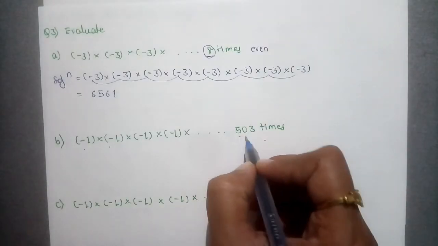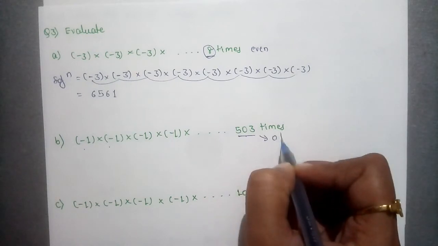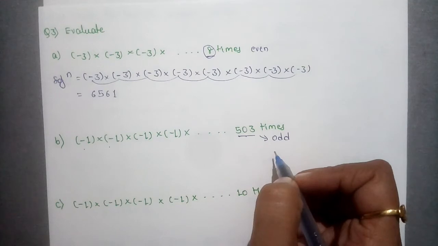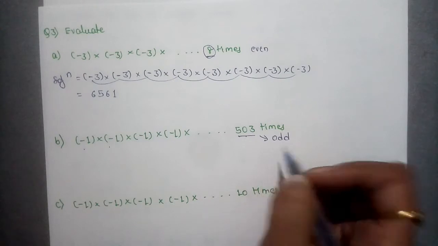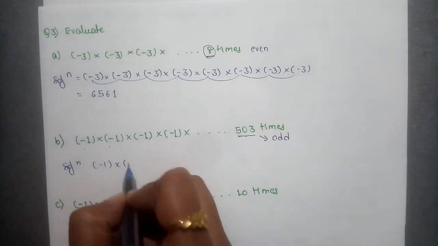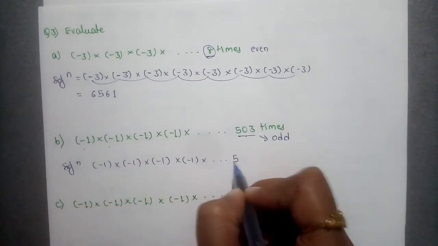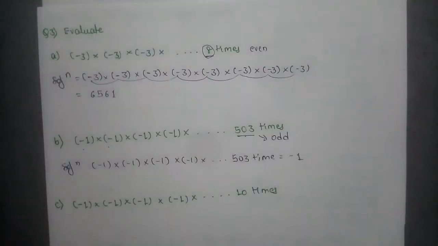When minus 1 is multiplied 503 times, and 503 is an odd number, it means an odd number of times, then our result will be negative. So in the solution I can write minus 1 into minus 1 into minus 1, 503 times, which is equal to minus 1.